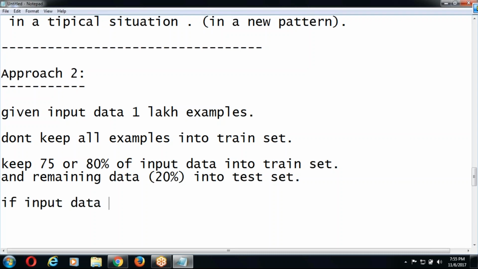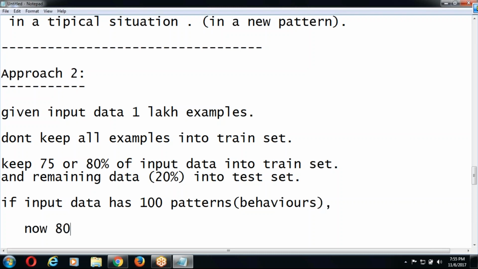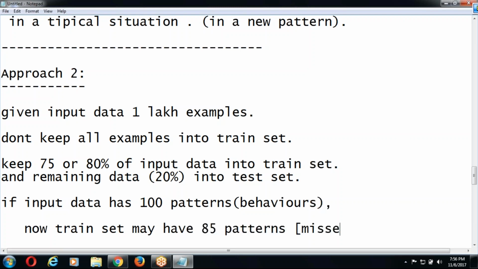If input data has 100 patterns, that means 100 behaviors. Now, the 80% train set, or simply the train set, already we keep 80% into the train set. Now the train set may have some 85 patterns. That means it missed some patterns.